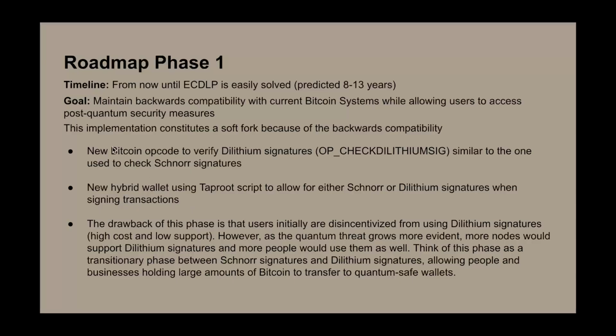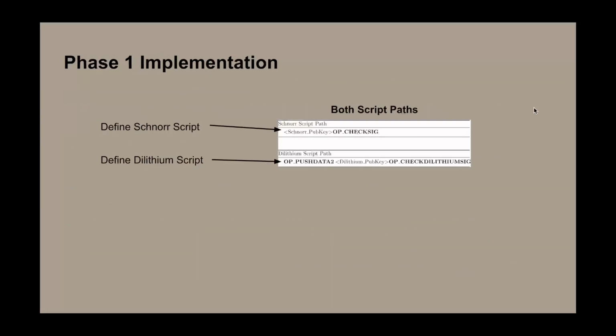So next we will move on to explaining exactly how these two changes are implemented. First, let's define the script path. We mentioned that our hybrid wallet has two script paths, one for Schnorr spending and one for Dilithium spending. Our Schnorr script path is up here. Note that it is just the Schnorr public key and then you do an OP_CHECKSIG.